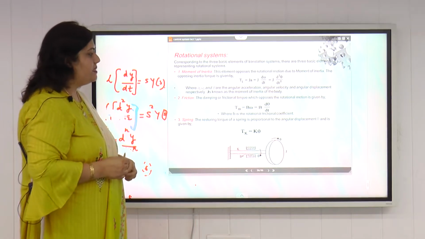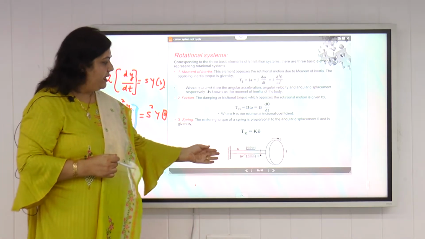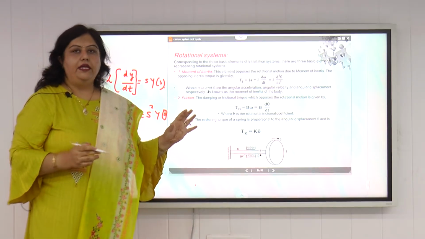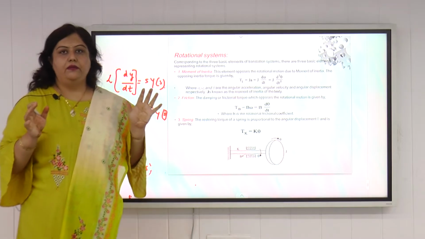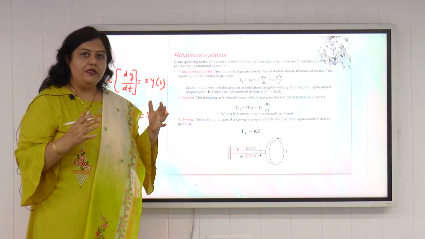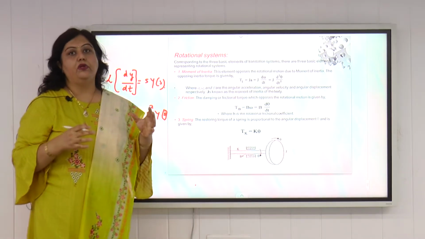Now we come to the rotational system. As I have already defined the translational system, we have a rotational mechanical system also. There is an analogy between the rotational and the translational mechanical system. In translational mechanical system we talk about force, and in rotational mechanical system we talk about torque.